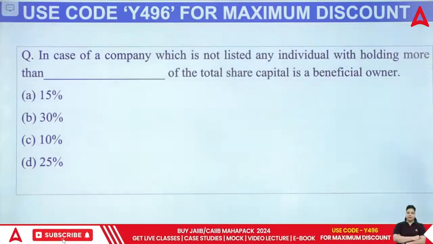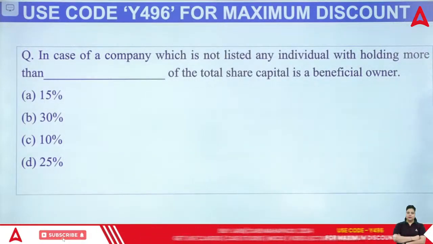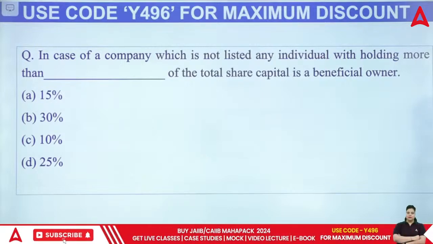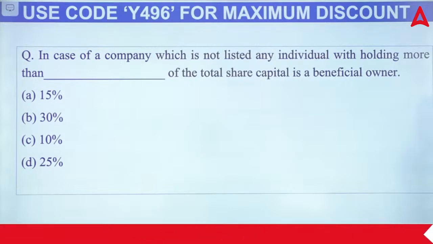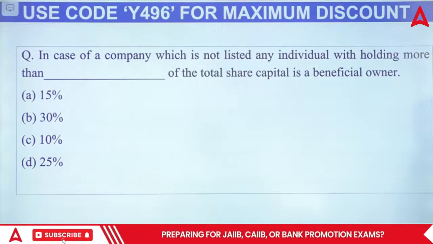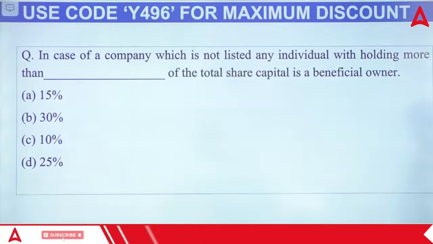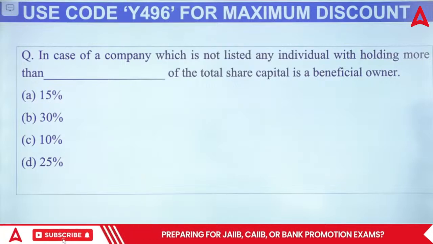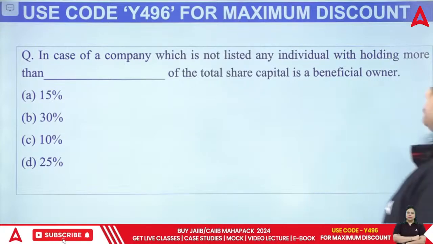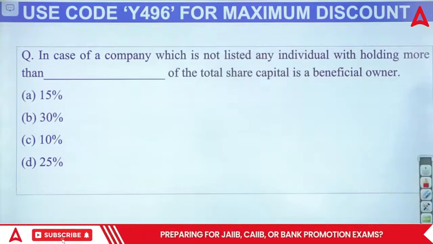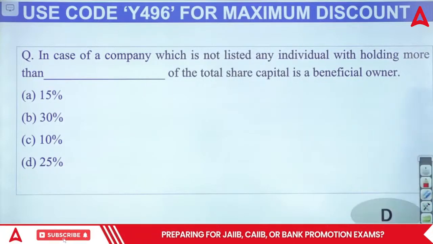In partnership form, it will be different. In your company, it will be different. In your limited liability partnership, that will be different. So it will be different as per the type of a company. So here we are talking about any company, right? So company which is not listed, any individual. So which of the following will be true? A, B, C or D? Okay. So it should be 25% for your beneficial owner in any case of company. So right answer will be your D, that is 25%.